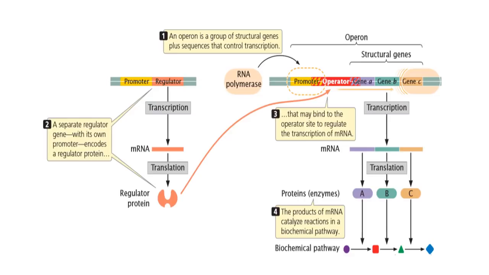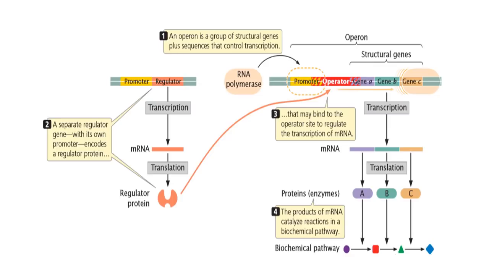A regulatory gene helps to control the transcription of structural genes of the operon. It is not considered to be part of the operon. This regulatory gene has its own promoter and is transcribed into mRNA, which is later translated into a regulatory protein. This protein has a DNA binding domain as well as an allosteric domain to which an inducer molecule binds. This protein now binds to the operator region of the operon with its DNA binding domain.